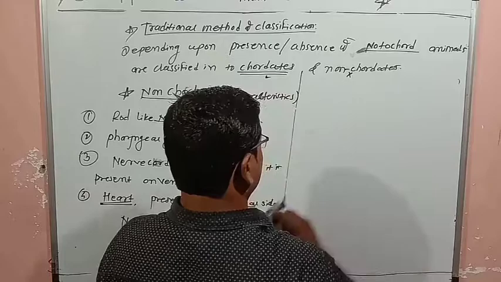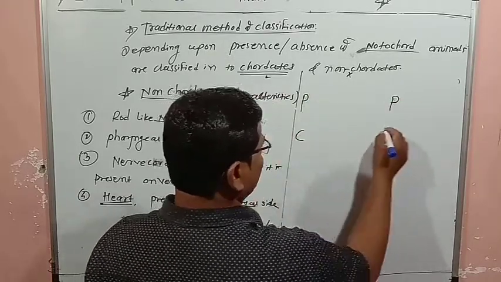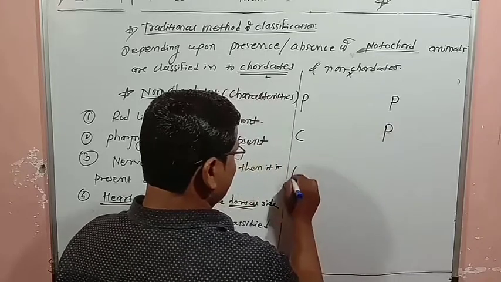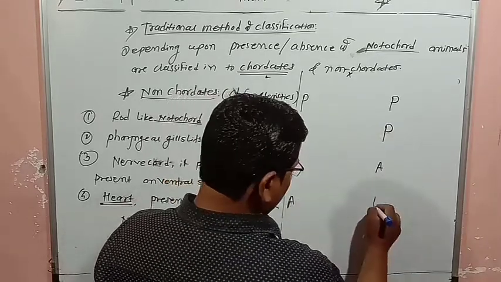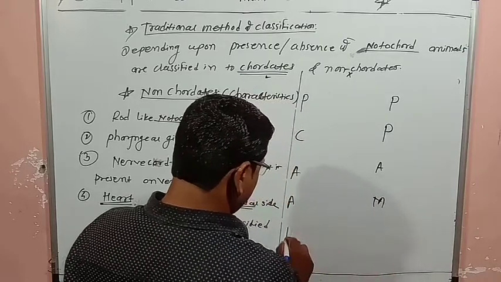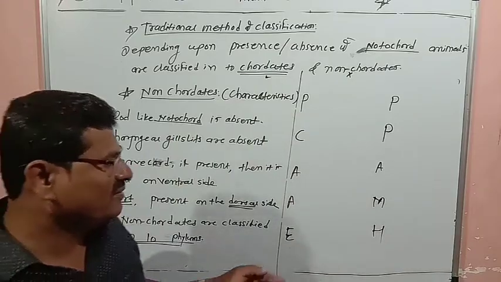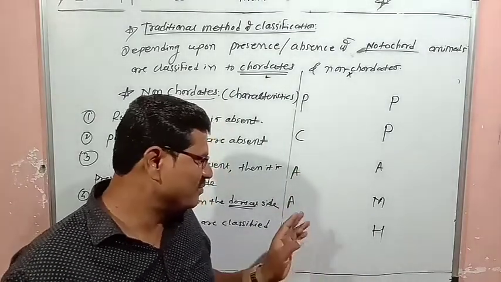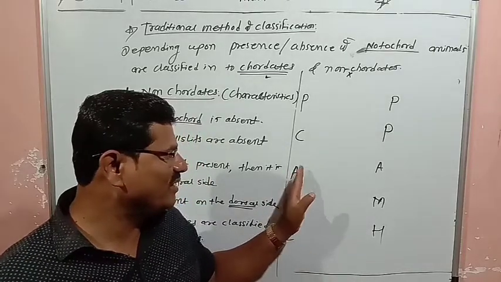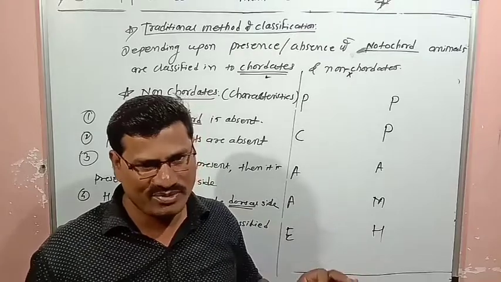We'll write it this way: PP, then CP, triple A, and MEH. PPCP AAA MEH.